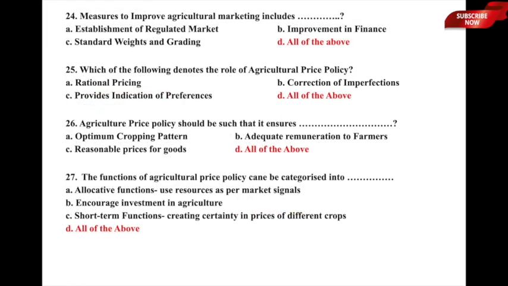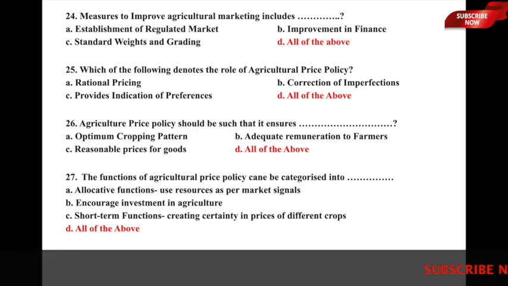The next one is, the measures to improve agricultural marketing include dash. What can be the possible measures to improve agricultural marketing in India? The underlying options are A, establishment of regulated market, B, improvement in finance, C, standard weights and grading system, and D, all of the above.